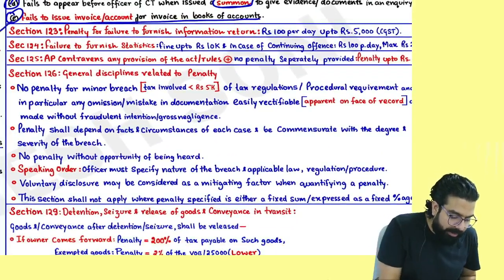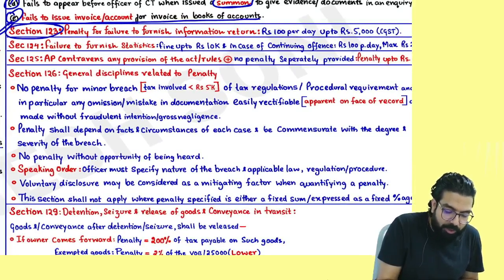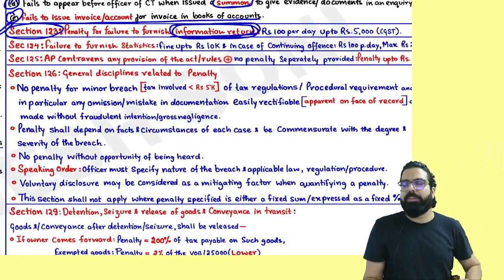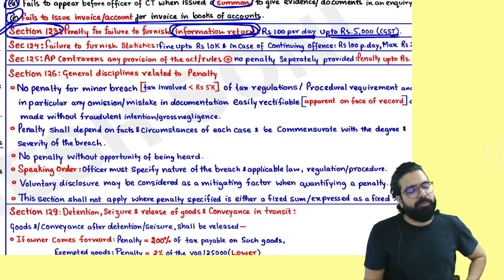The next one is section number 123. Section number 123 says, if you fail to furnish information return, what is the penalty? The penalty is 100 rupees per day up to a maximum of 5,000 rupees.